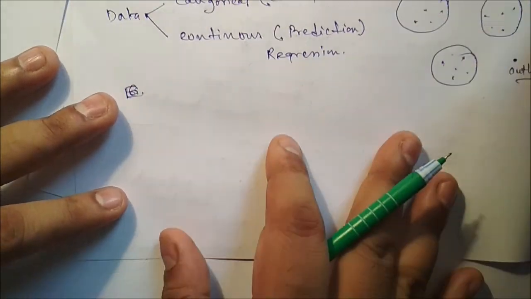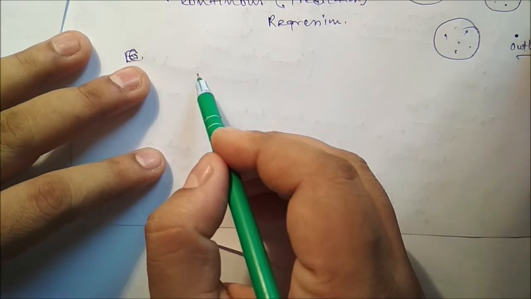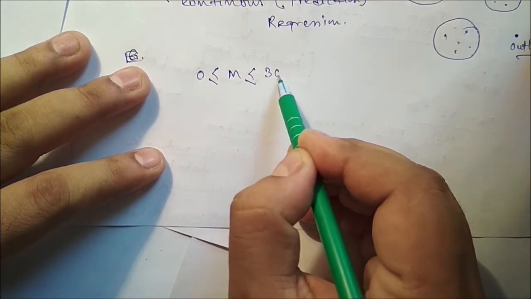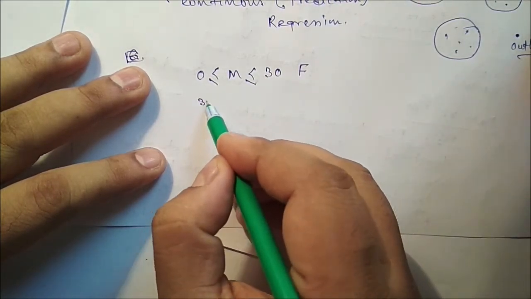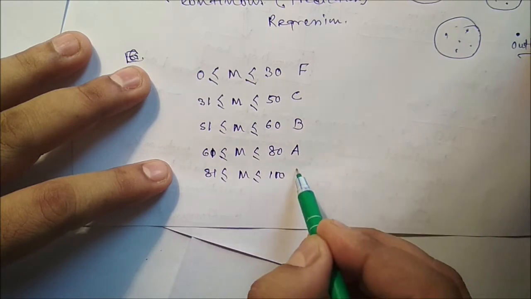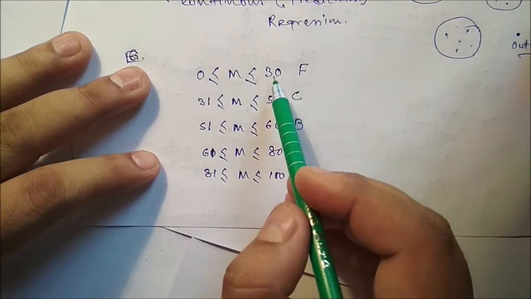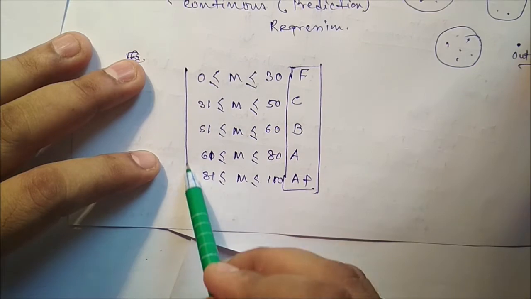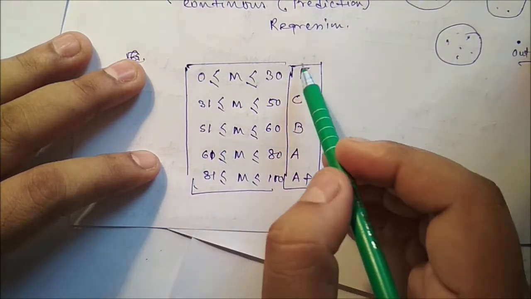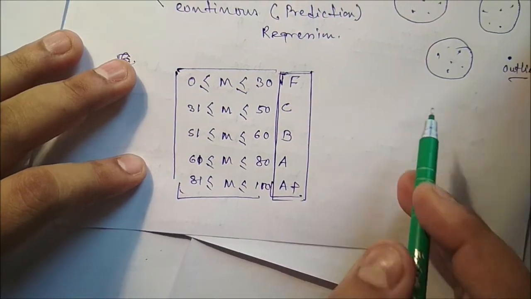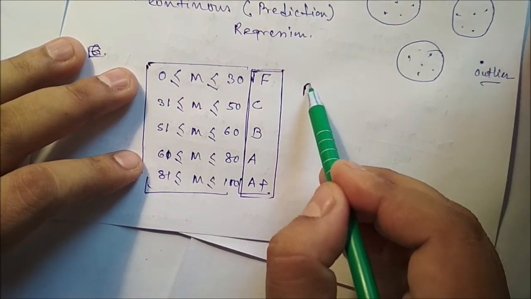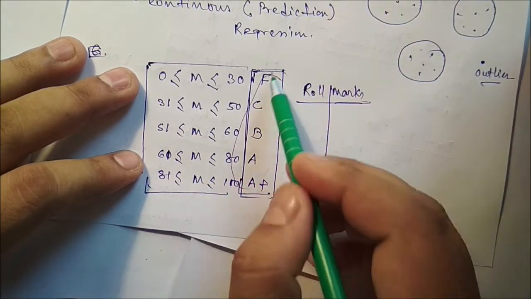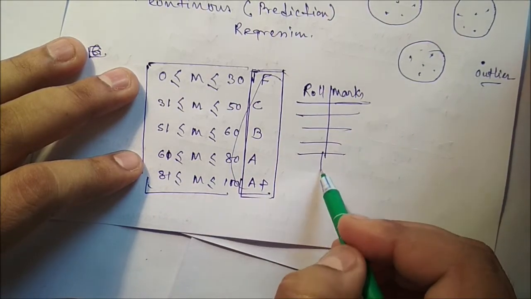Now suppose we have a set of student results. We can group the results: if the marks are between 0 to 30, it is say fail, and if it is 200, it is say A plus. These are the class levels. There is a numeric part of the class level and a categorical part of the class level. Suppose we have a roll number and marks. Based on this particular category, we can divide the students.